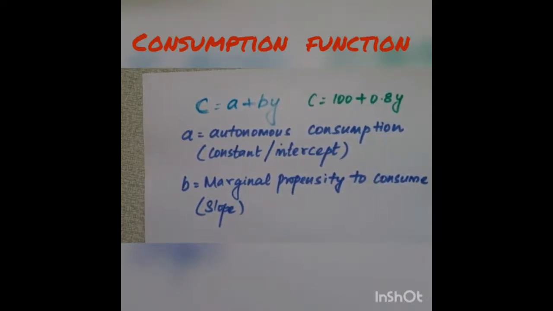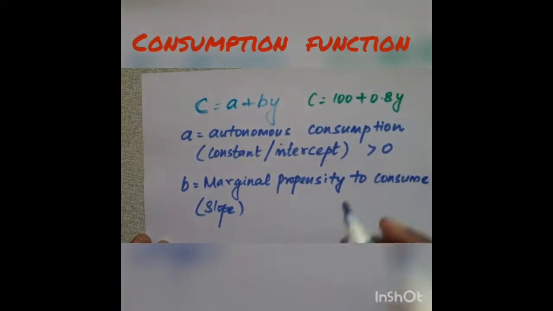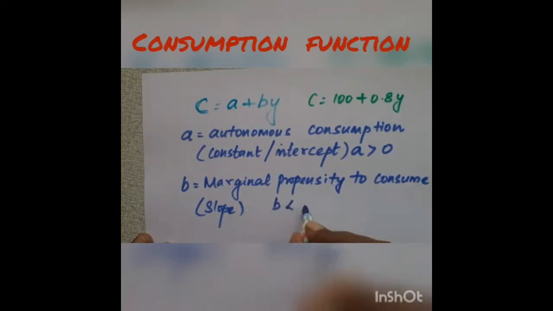Usually A, the autonomous consumption, takes a value greater than 0. And B, the marginal propensity to consume, is also called slope. Usually it takes a value which is less than 1, that is from 0 to 1, like 0.7, 0.6, 0.8.